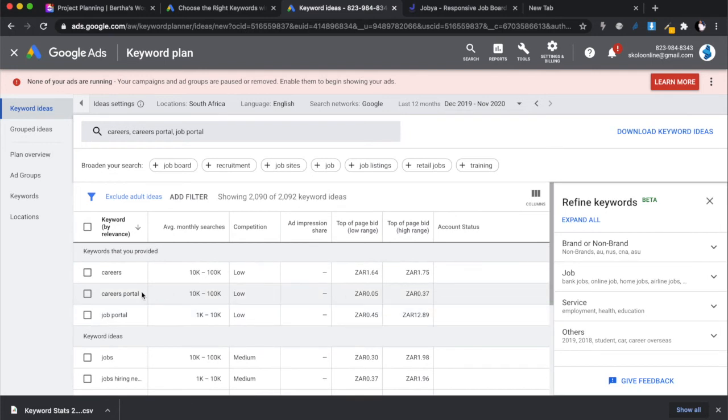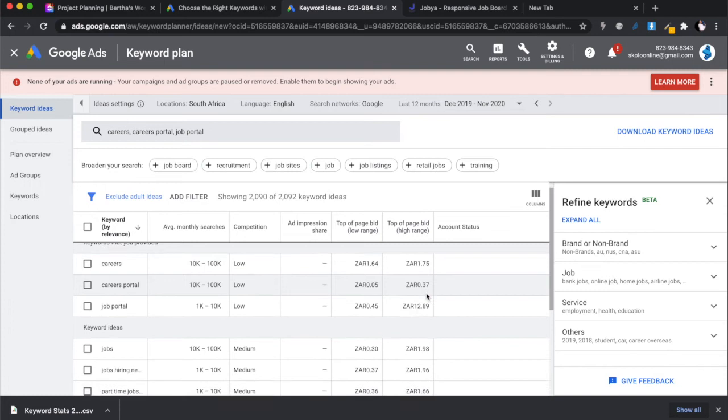So the careers portal is really a winner, between 10K and 100K, low competition, 0.37. Job portal, just changing the word from careers to job, look at the search volume is much, much lower, but people are paying more for this. All right. Maybe there's a reason why people that type job portal perhaps are more bankable. I don't know. But this is a gem right here. Careers portal, I like this. I like this a lot.